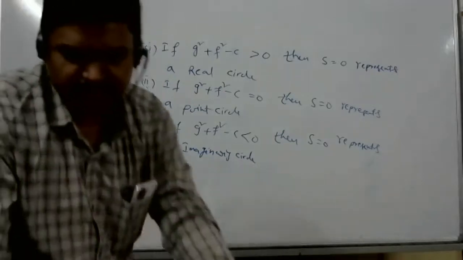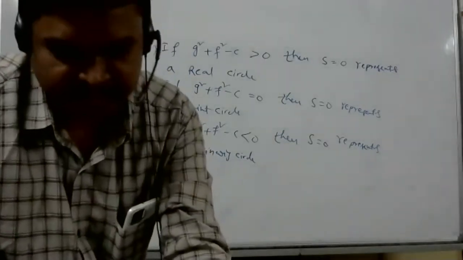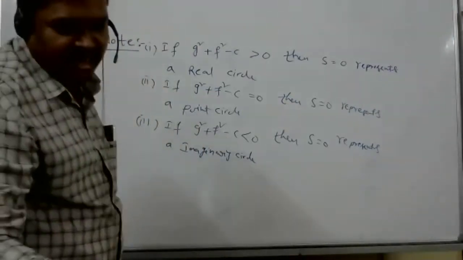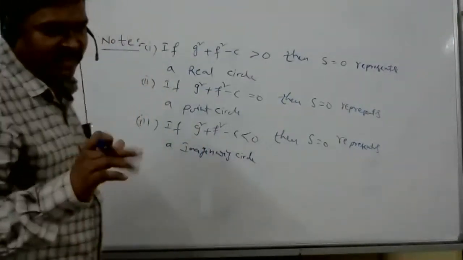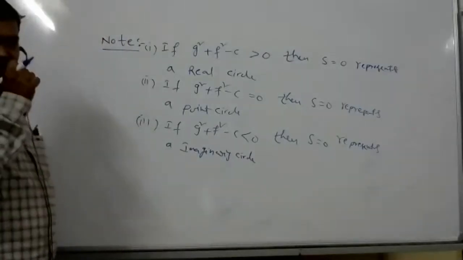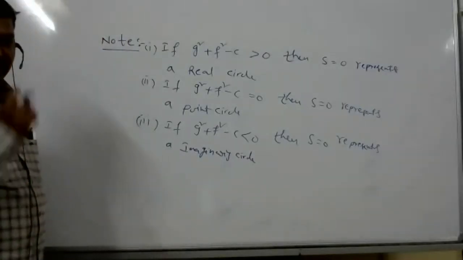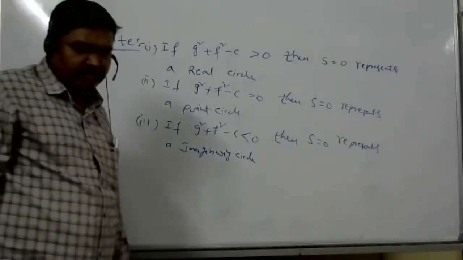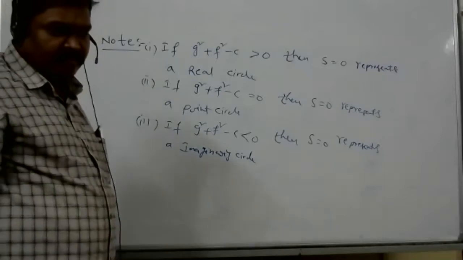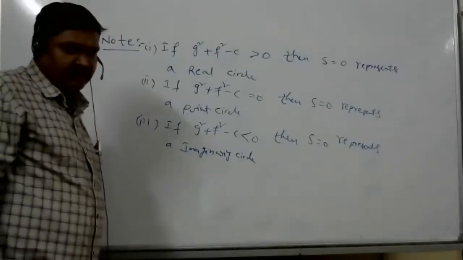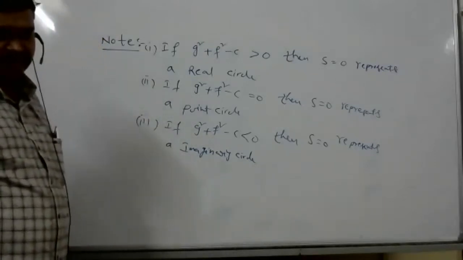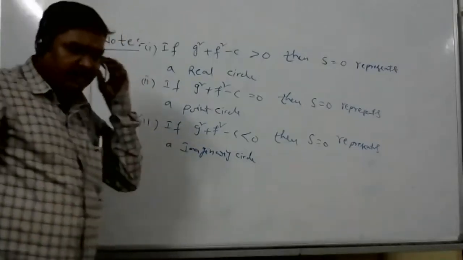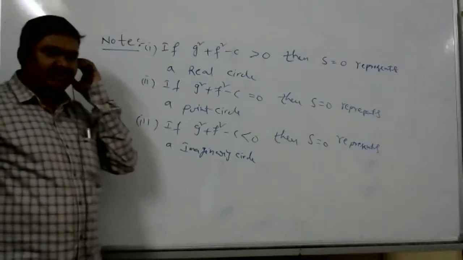Determine whether the following equations represent a circle, a point circle, a no circle. Sir, the imaginary circle will be present on imaginary plane. Briefly, in JEE level, I will explain.